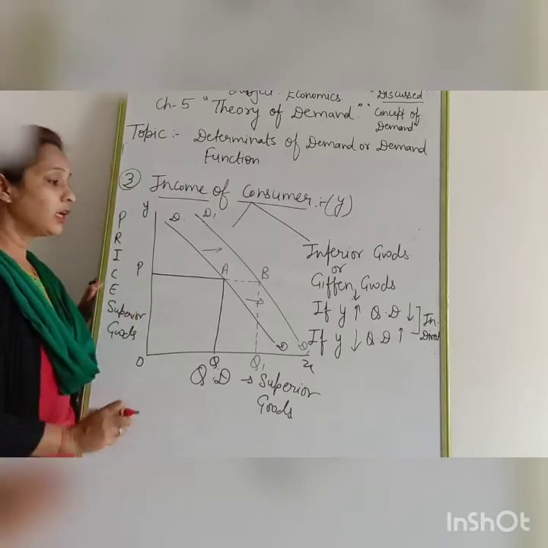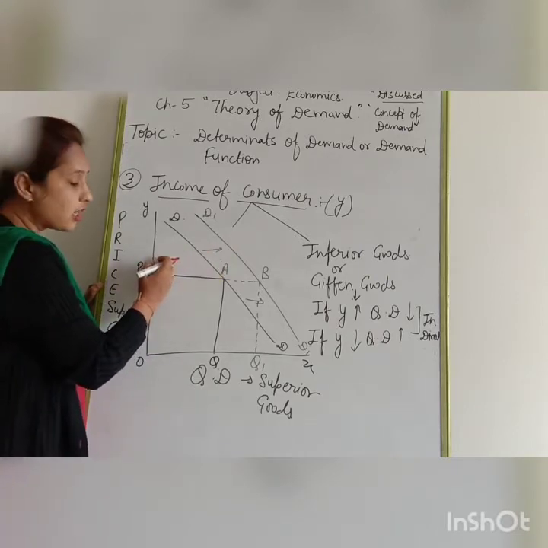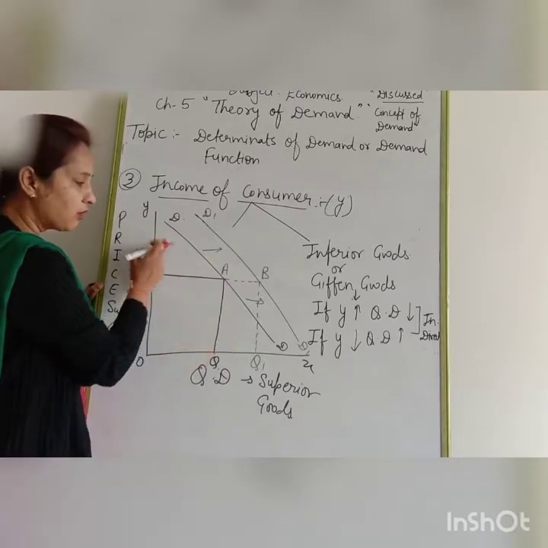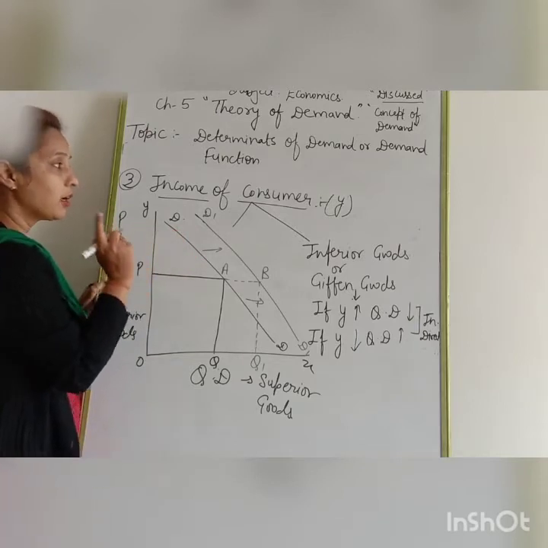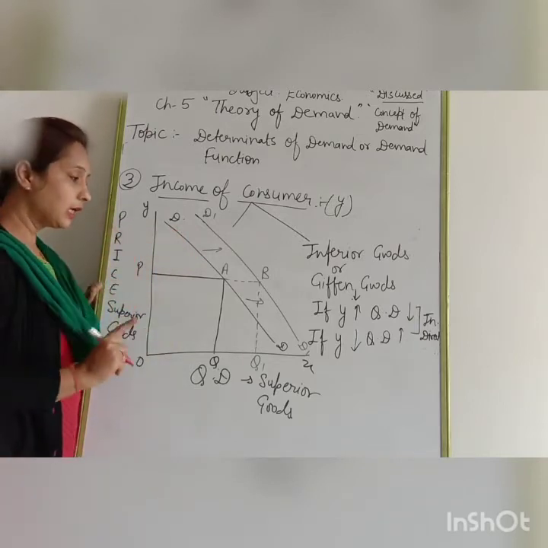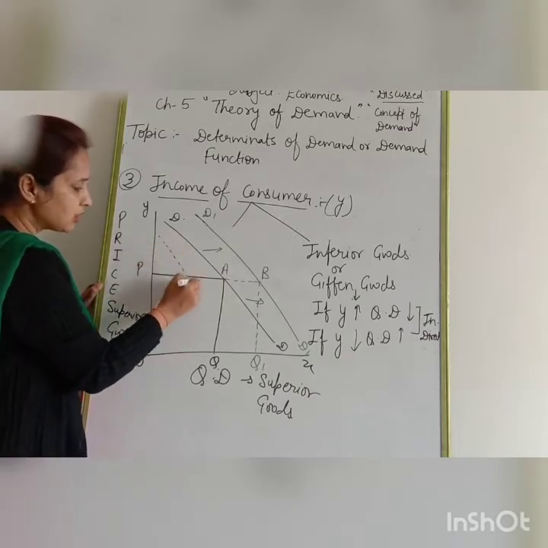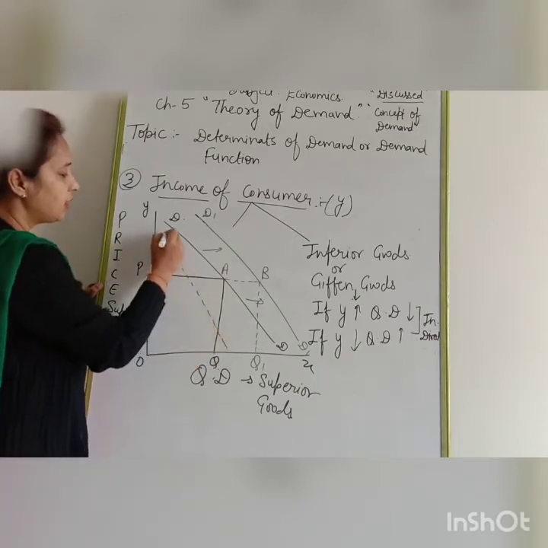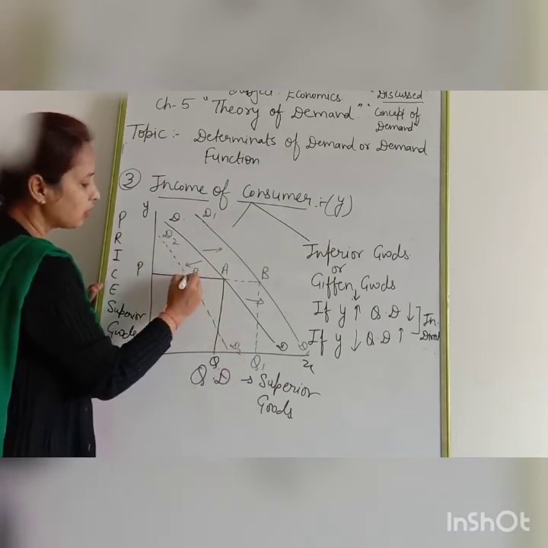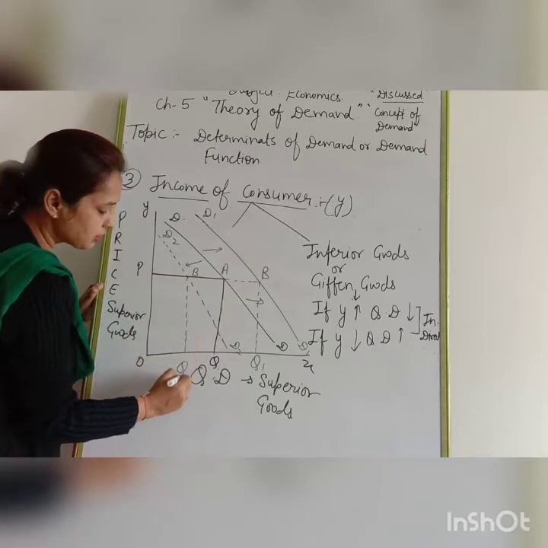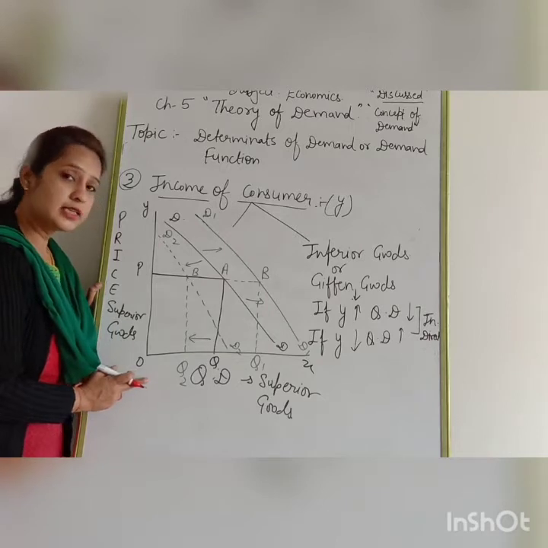Why does it increase? Due to the increase in the income of the consumer. Clear? If income of the consumer decreases, then the DD demand curve shifts in which direction? Backward direction. What will be the effect on the quantity demanded of the superior goods? You can see here the DD demand curve shifts in the backward direction. At point B, the quantity demanded now decreases from OQ to OQ2. Why? Because of the decrease in income.